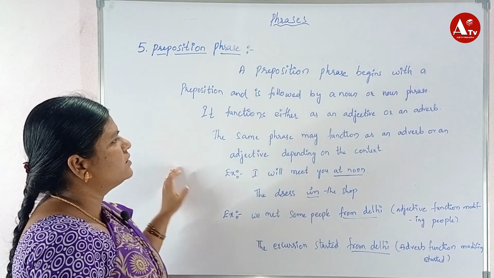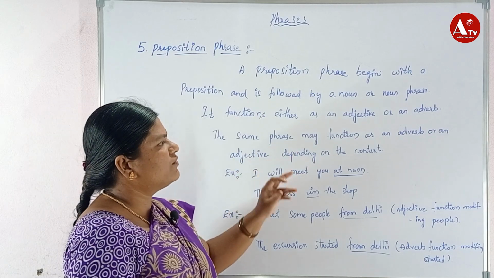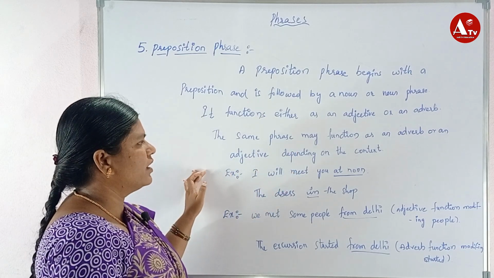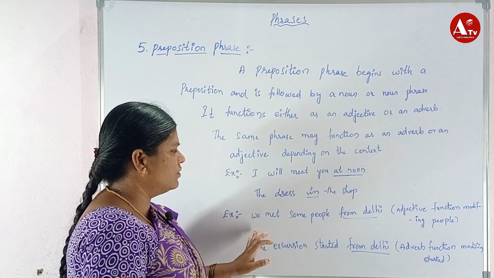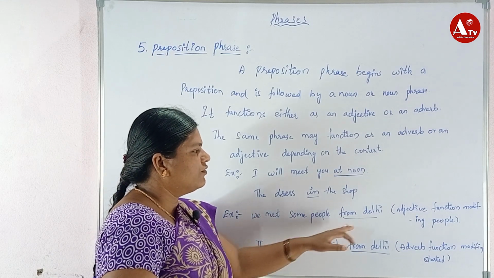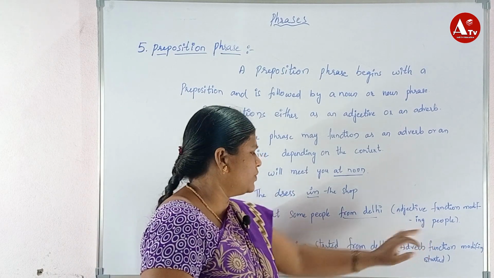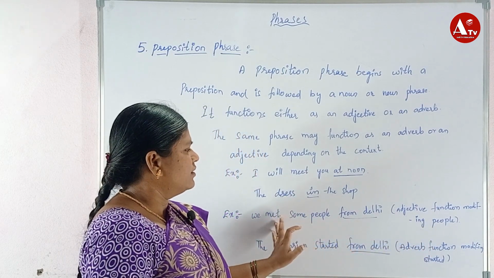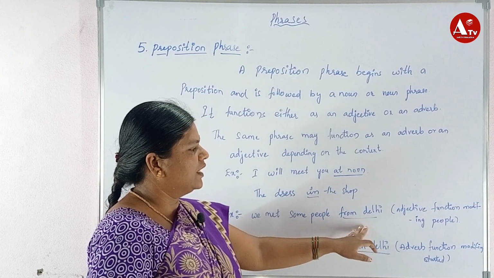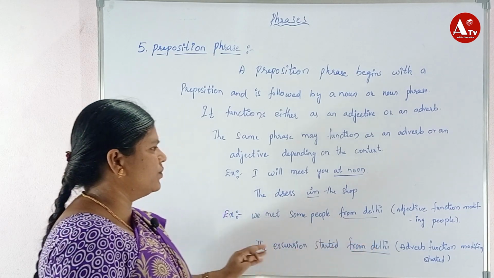Now next, the same phrase may function as an adverb or adjective depending upon the context. We met some people from Delhi. Here the adjective function modifies people. Met people from where? From Delhi. So here it is an adjective preposition phrase.